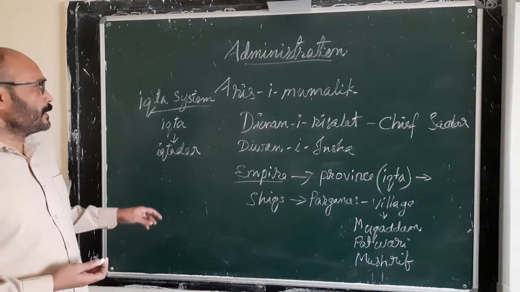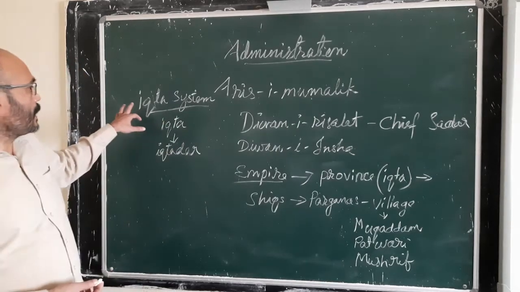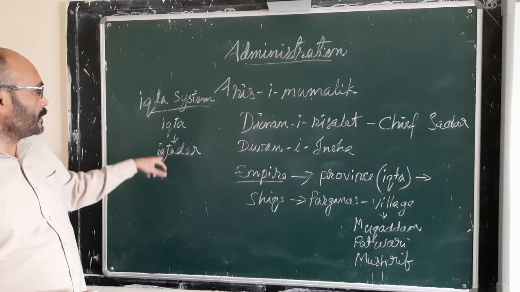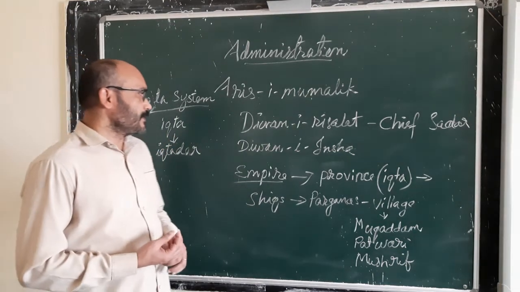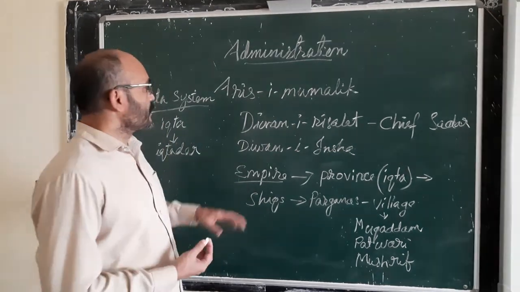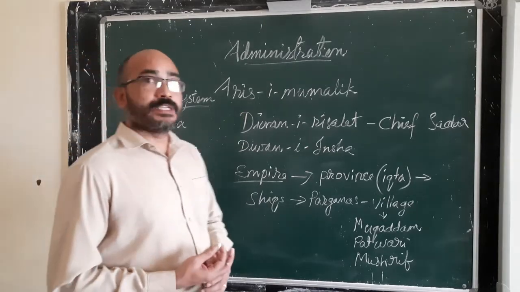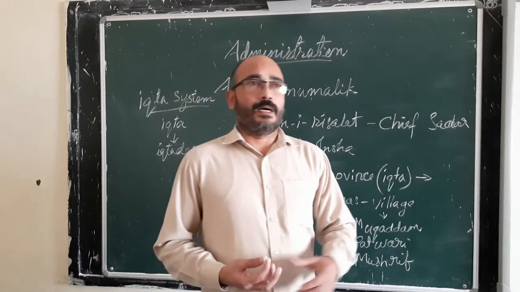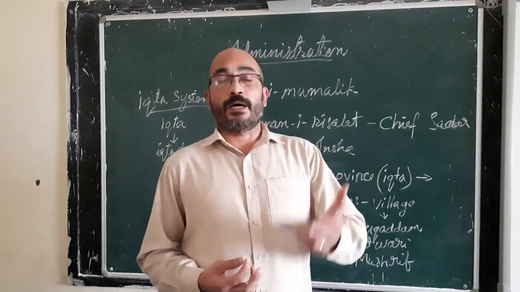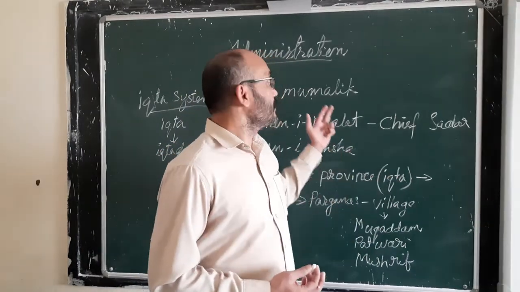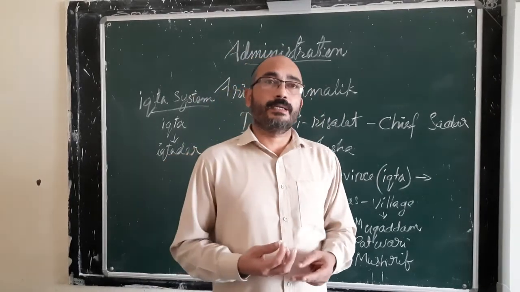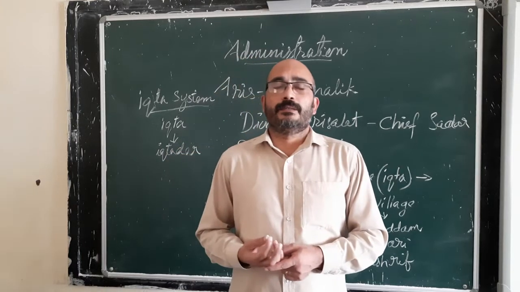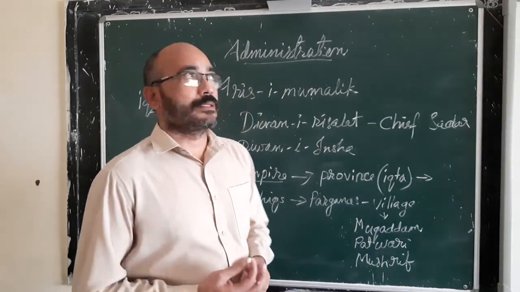Okay, that's all about the administration. This is about the position of the nobles, the Iqta system, Iqta and Iqtadar. So this much about the administration of the Delhi Sultanate. We learned about Alauddin Khilji, Muhammad bin Tughlaq, and the administrative system of the Delhi Sultans.